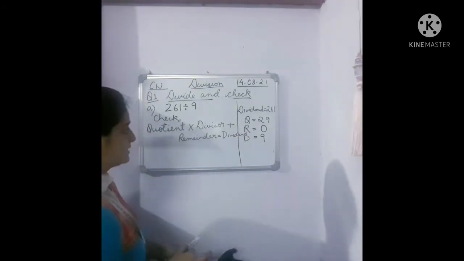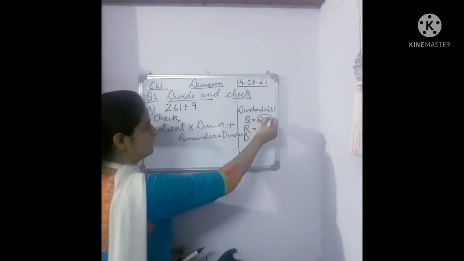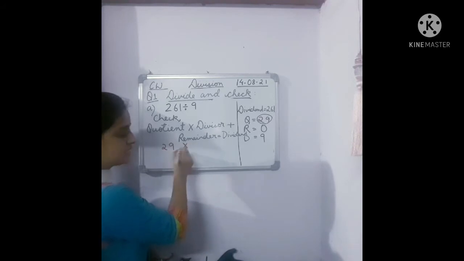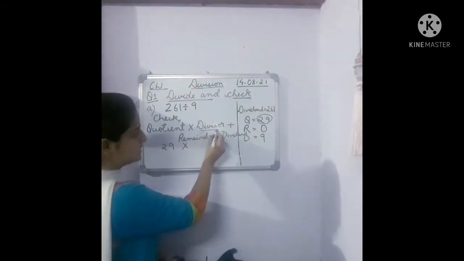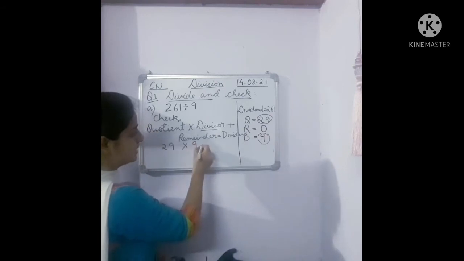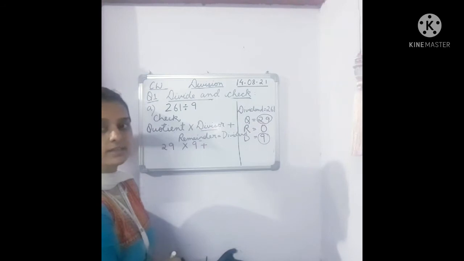Now let's place the numbers. Our quotient is first, which is our 29. So 29 comes here, then the multiply sign. Then is the divisor. So our divisor is what? 9. Plus remainder. Our remainder is what, children? 0.